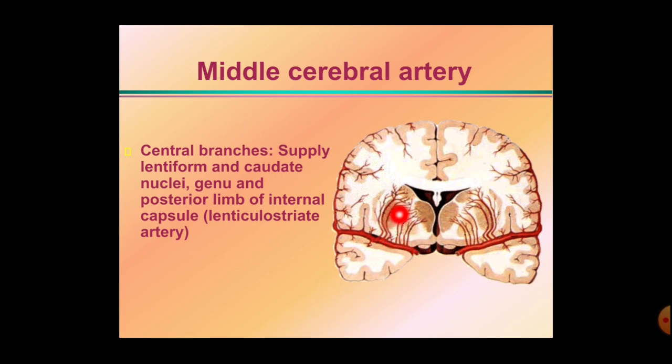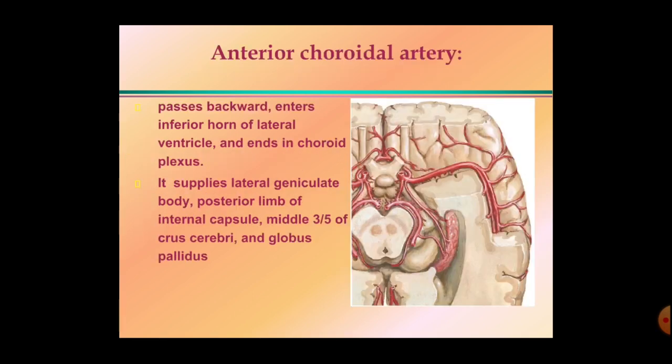Out of these lenticulostriate arteries, this is one of the large branches present here, that is called the Charcot's artery of hemorrhage. It commonly shows hemorrhage, so it is called Charcot's artery of hemorrhage. So these are the central branches. They are supplying here the caudate nucleus, lentiform nucleus, and the internal capsule. Okay, we have seen the middle cerebral artery.